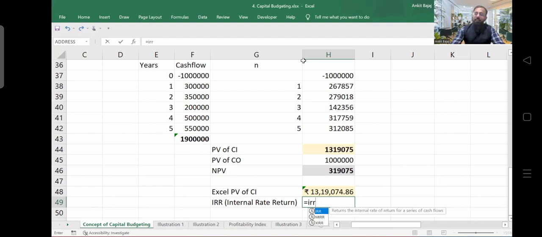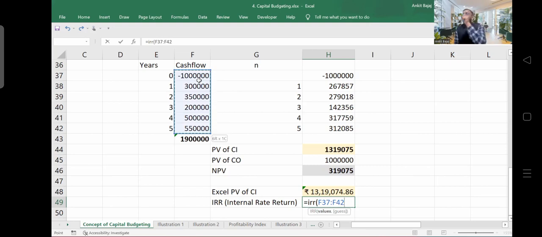You have to write down IRR, then open up the bracket. Nothing else you have to do, simply select all the cash flows, including the negative cash flow, the cash outflow, right? You have to include the negative cash flow also. IRR, open up the bracket, select all the cash flows, including minus 10 lakh rupees, and just press enter. You can see how much return you are able to generate from your business. It is 23%, right? On an average, you will be able to generate 23% return. Am I clear? Am I clear how much return you will be able to generate?